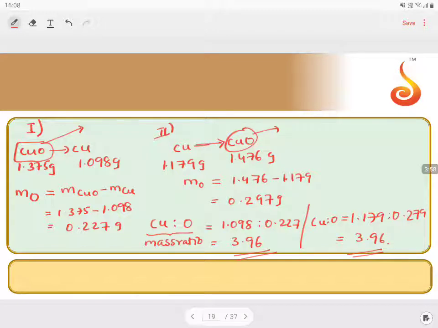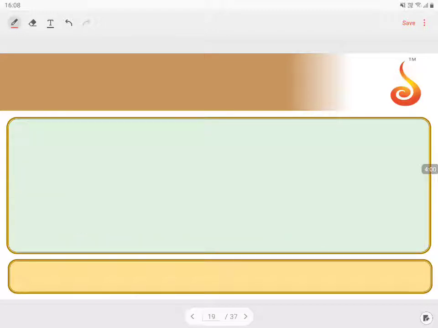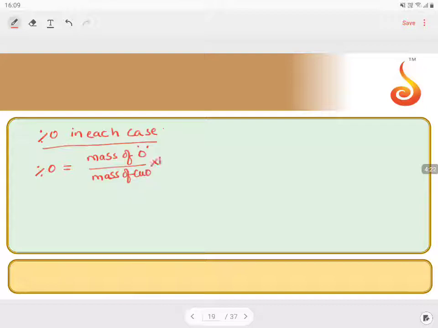Also, I can go with another way. What is the other way? Finding out the percentage of oxygen in each case. The percentage of oxygen is equal to the mass of oxygen by the total mass of CuO into 100.